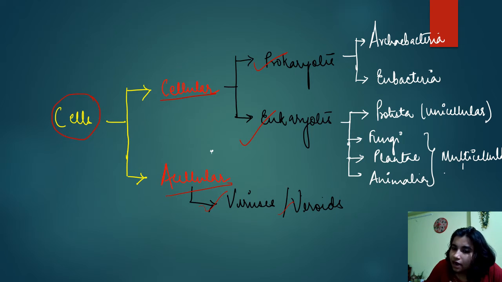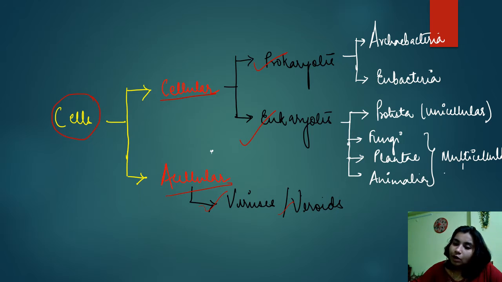Viruses and viroids are acellular; they do not have cells. They have just the genetic material enclosed by a proteinaceous coat. Prokaryotes and eukaryotes are obviously made up of cells.